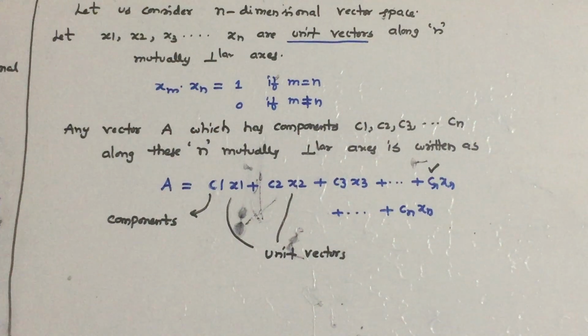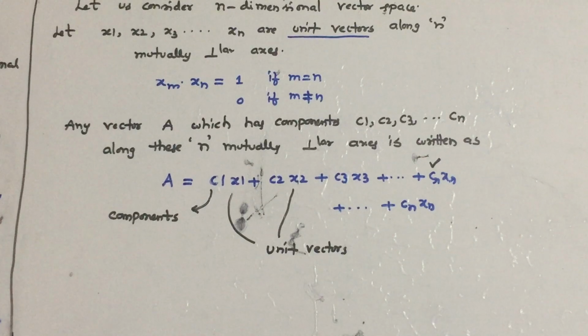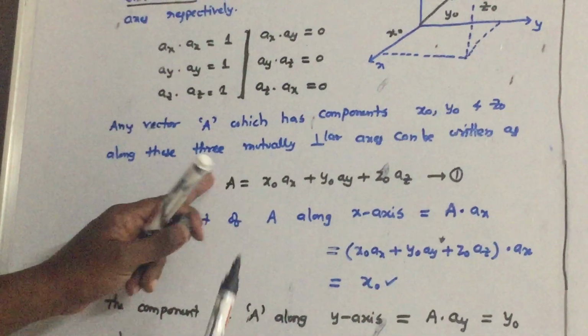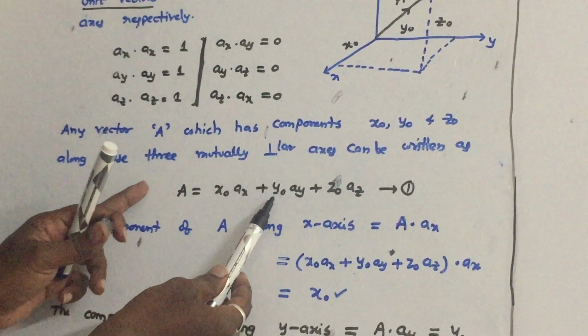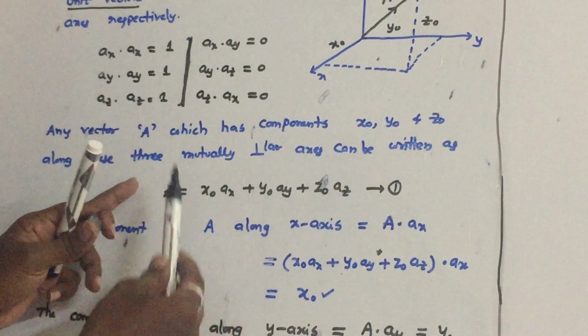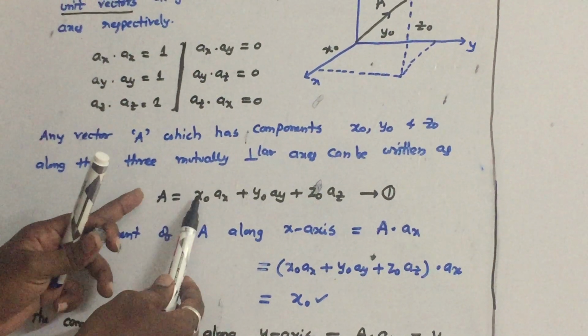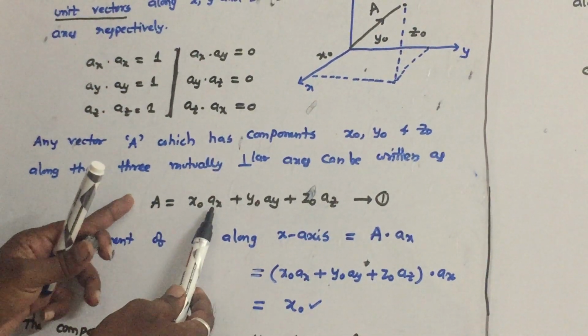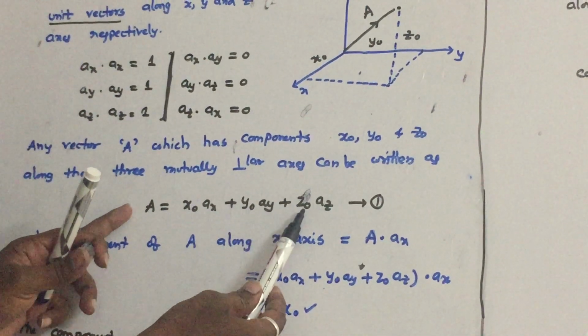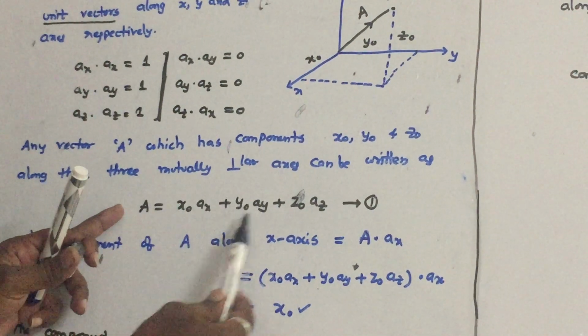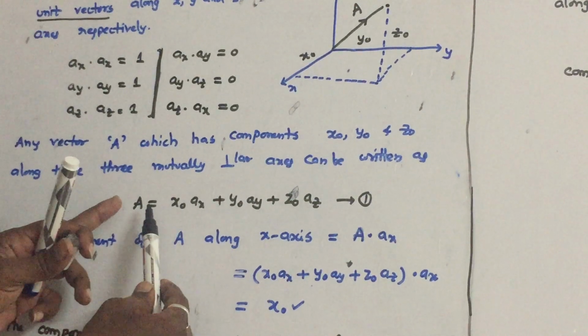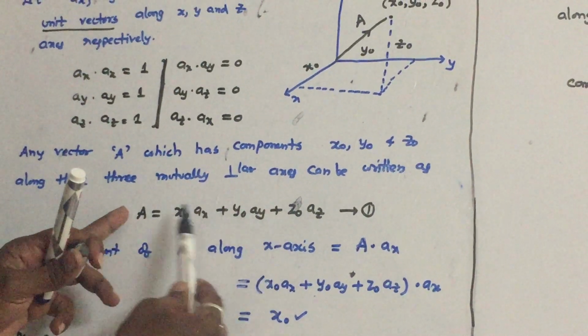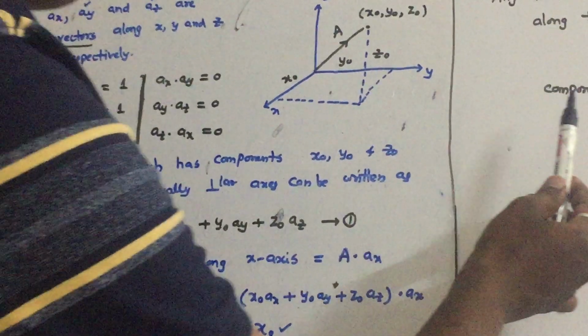Previously, you can see in this equation, what is the component y naught? Simply A dot ay. What is the component x naught? A dot ax. And the component z naught? A dot az. So these two terms will remain 0, and therefore z naught will come. Apply the same concept to this equation.